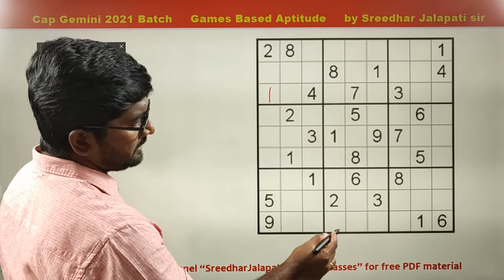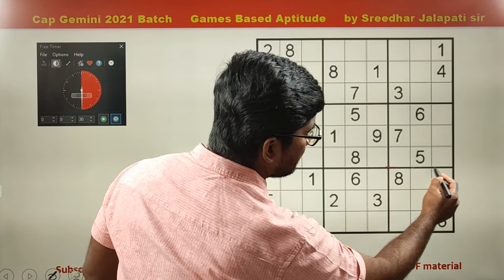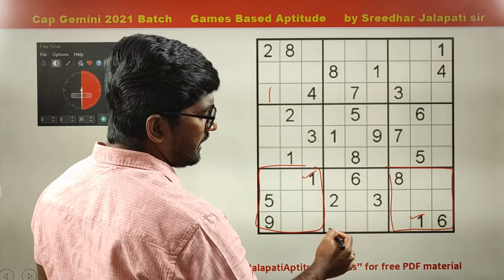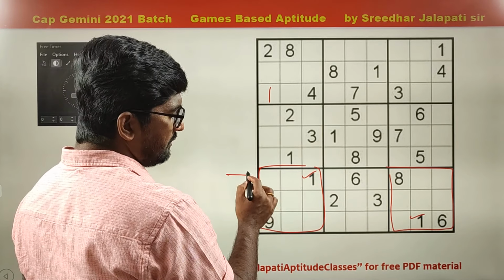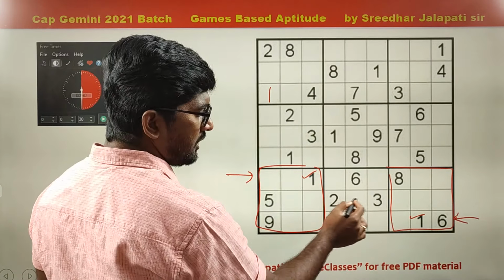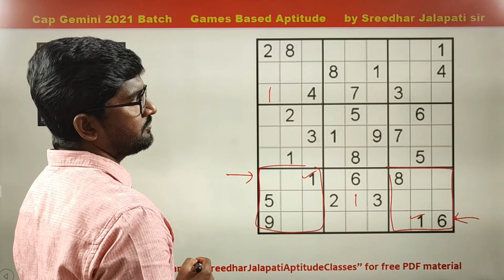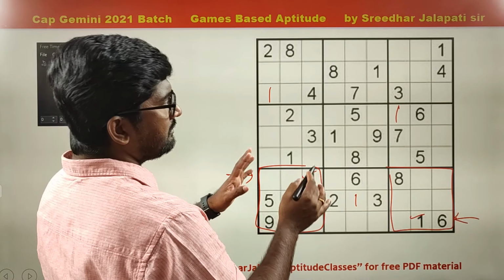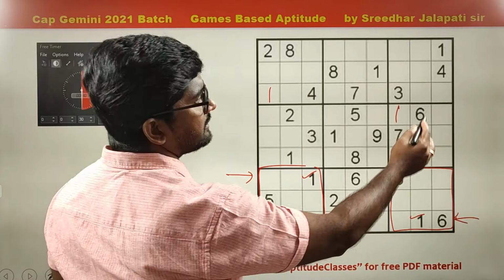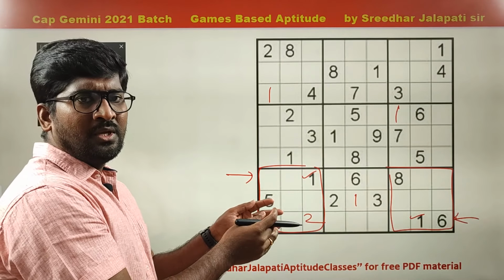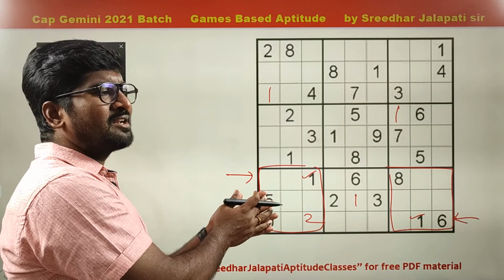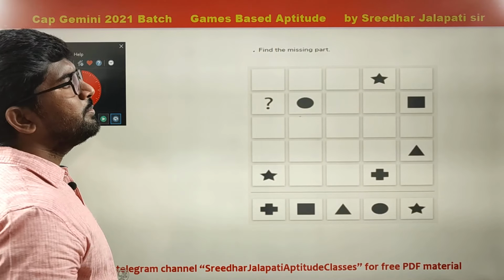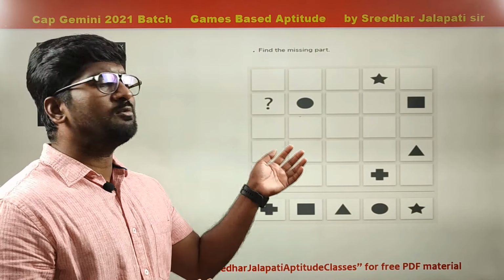Next, similarly, if I go for 1 in this grid, 1 is already there. In this grid, 1 is already there. Now, in this grid, I have to write 1 as there is no 1. In this row 1 is already there, and in this row 1 is also already there, so I should write 1 in the middle row, and this is the only place left. Similarly here 1 comes, and that's how 1, after that 2, after that 3, we go by number. Now my intention is not to explain Sudoku exactly, but with similar logic, in Sudoku, people are asking questions which are named as deductive logical thinking.